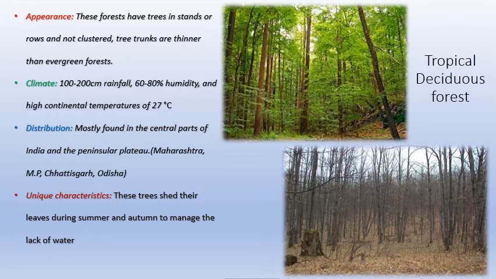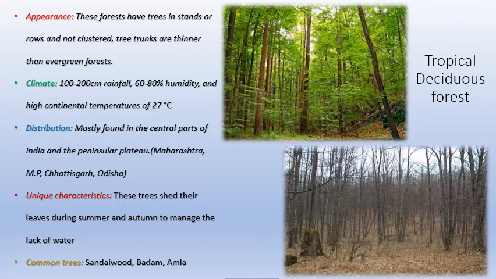These trees shed their leaves. That is the most unique characteristic. Evergreen forests do not shed their leaves, but these forests shed their leaves. You can look at the picture at the bottom. There are no leaves at all. It's like the autumn season in India, mostly experienced in the deciduous forest. Deciduous means shedding of leaves. It comes from a Latin term, decidere, which means shedding of leaves. So deciduous forests are the forests which shed leaves.